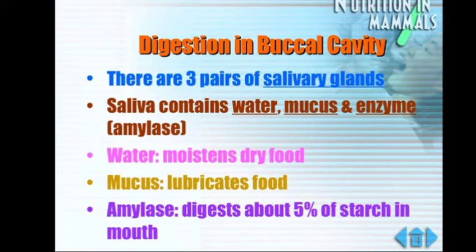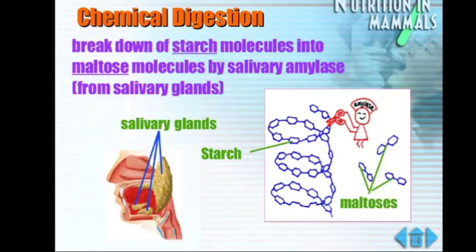Then comes the amylase, which converts the starch into maltose, and almost 5% of the digestion is complete in the mouth. So when the breakdown of starch molecules occurs, that is also a chemical digestion, where the starch is converted into maltose molecules by the salivary amylase present in the saliva. You are seeing here the starch, a complex carbohydrate, converted to maltose, a simple sugar, by the salivary amylase.